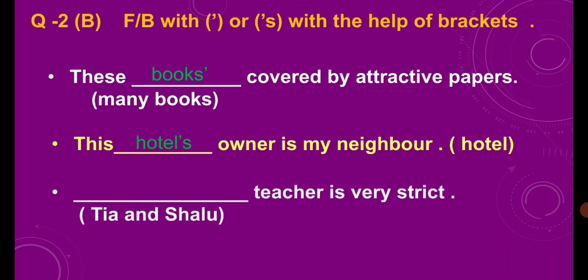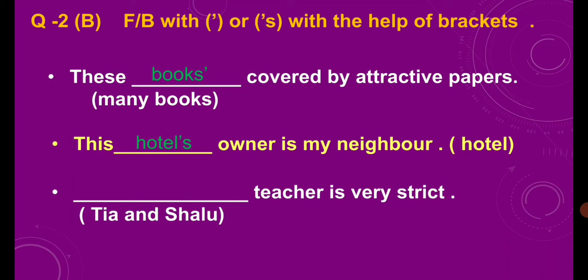Next is dash teacher is very strict. Now we have given two nouns in the bracket, Tia and Shalu. Now what can we do? As we learnt, if two nouns or more than two nouns commonly possess anything or any person, at that time what will we do?